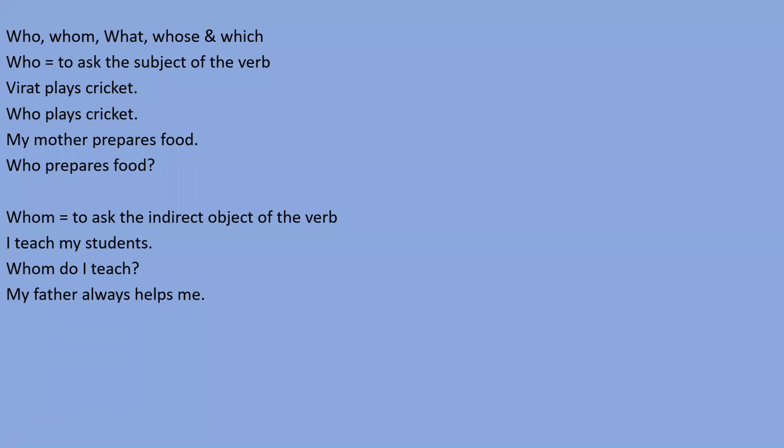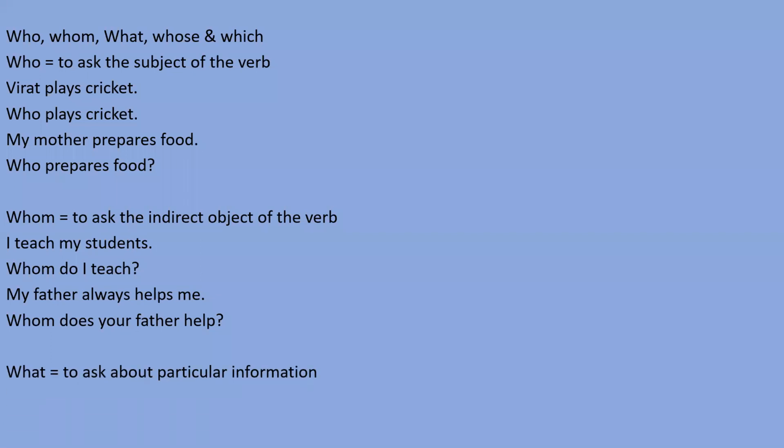Next, my father always helps me. So my father is the subject, helps is the verb, always is a frequency word which tells the frequency, and me is the object. If you want to know about the object, I need to use whom, right? So I can say, whom does my father help? Whom does my father help?